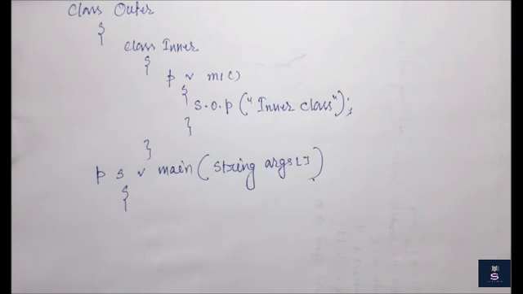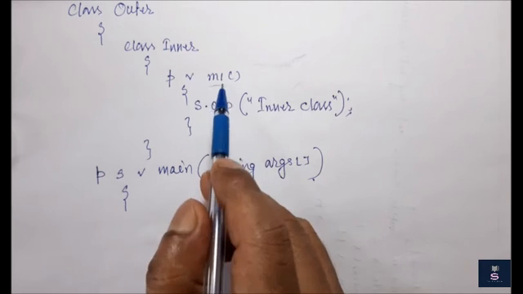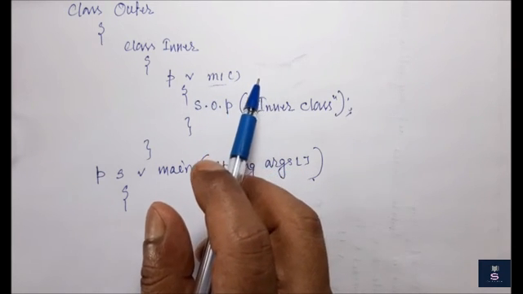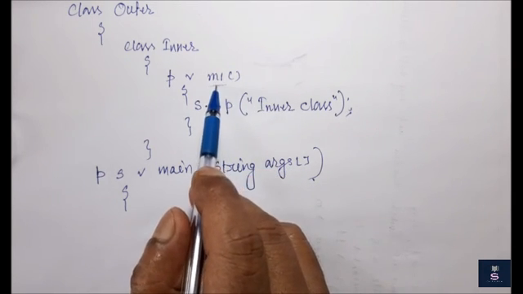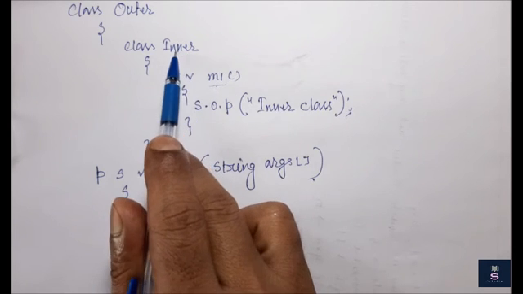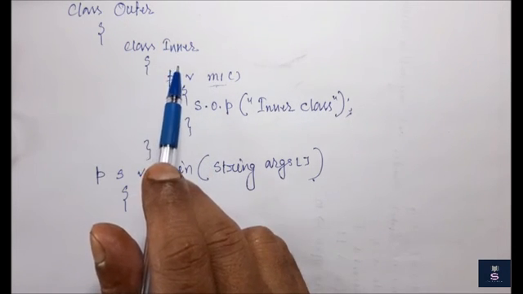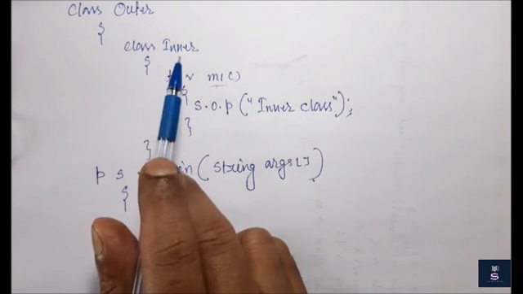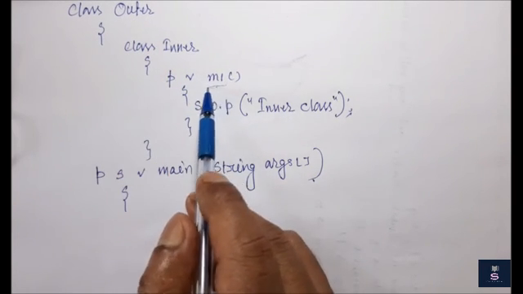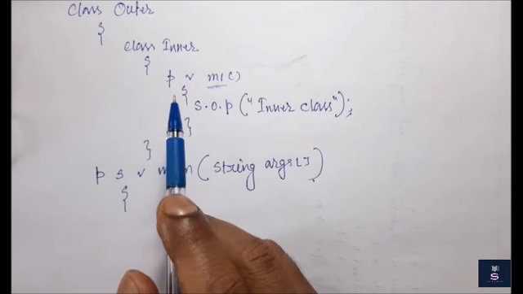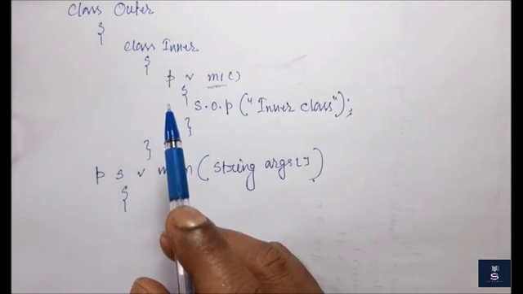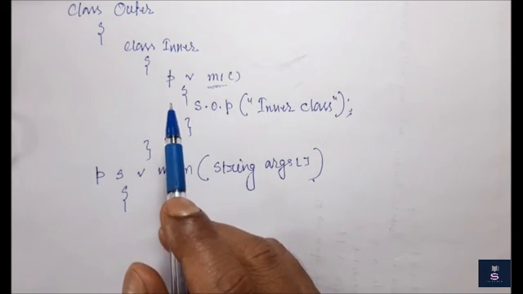We know that whenever we want to access a class, we have to create the object, right? So, if I want to access this m1 method, how do I access it? This m1 method belongs to the inner class, and this inner class is a part of, or strongly associated with, the outer class. So first we have to create the object of the outer class, right?